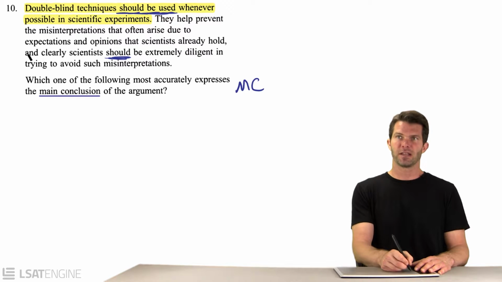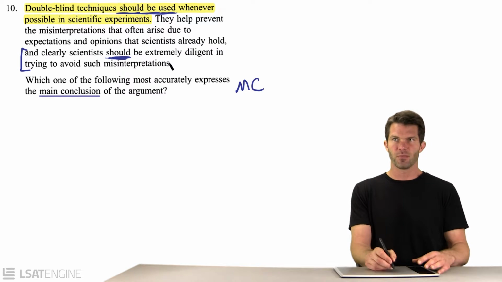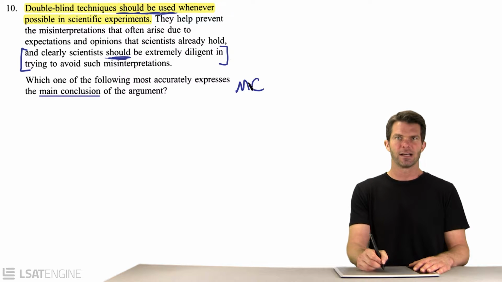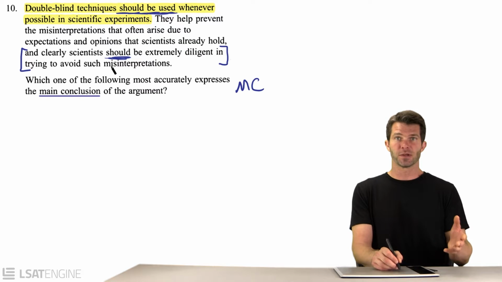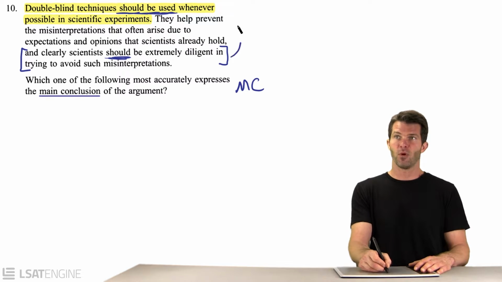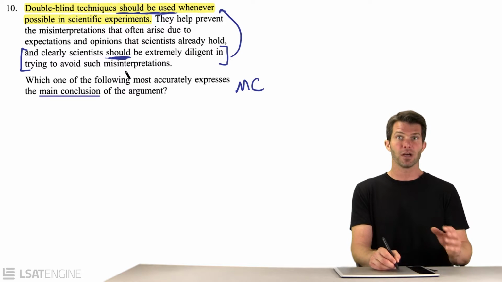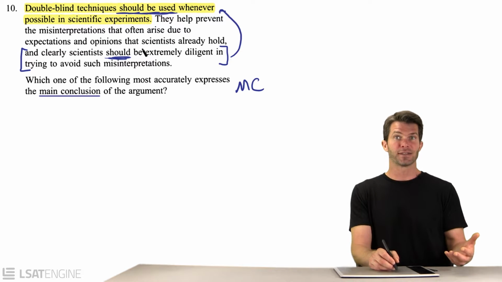Now, if you were thinking this bottom sentence was the conclusion, you'd have to ask yourself, where's the support for it? How do I know that scientists should be extremely diligent in trying to avoid such misinterpretations? Where's the backup for that idea? And it's lacking. There just isn't any. This isn't supported. So this is a should claim that's being put forward as a premise, and it's supporting the should in our conclusion.